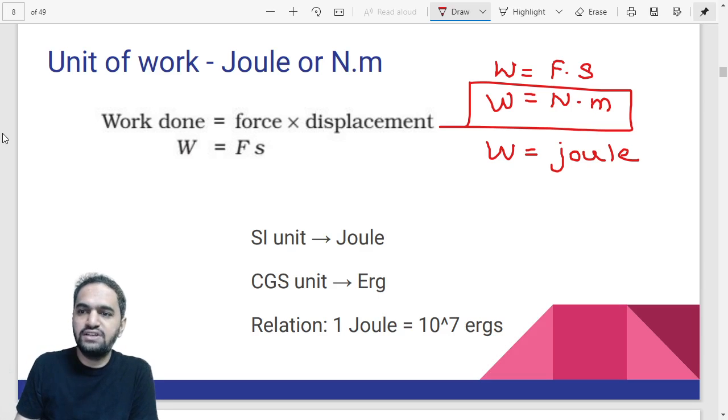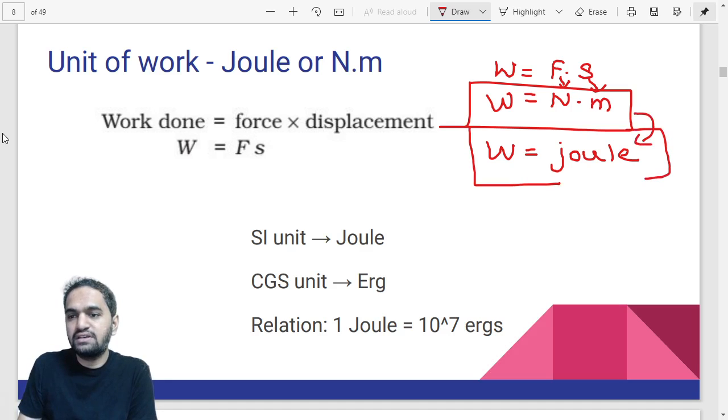We have changed force to Newton, and suppose the unit of force is Newton and the unit of displacement is meter. So we have received Newton meter. Now Newton meter has another representation. It is also called joule. This is the SI unit. The SI unit of work is joule.